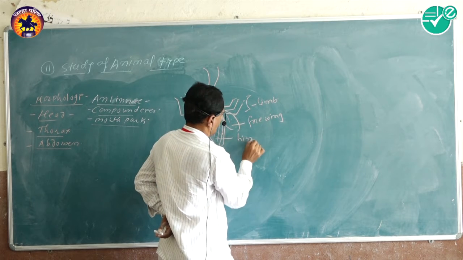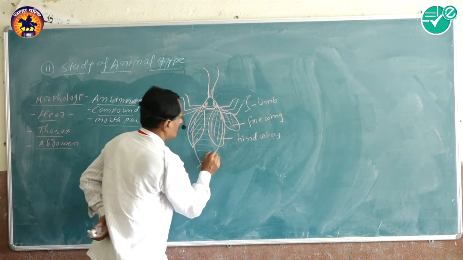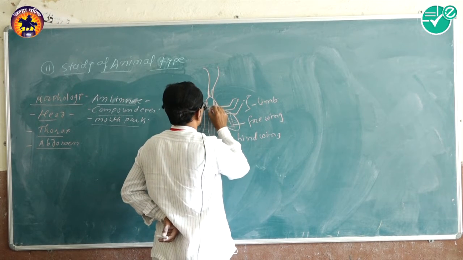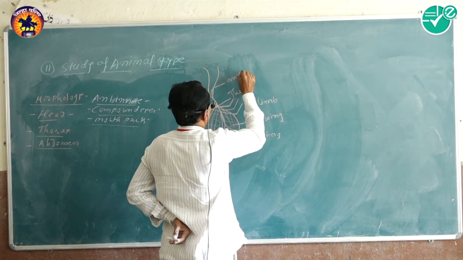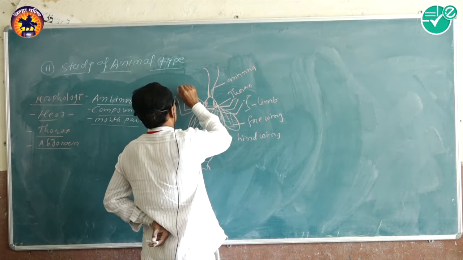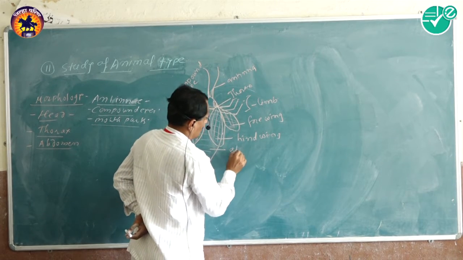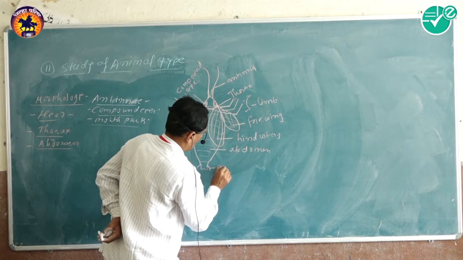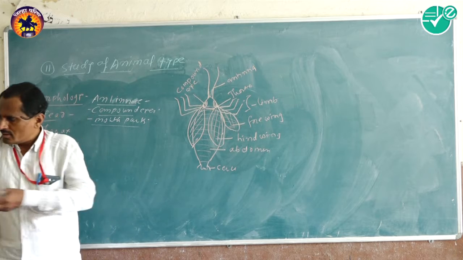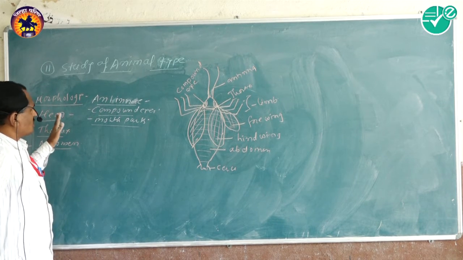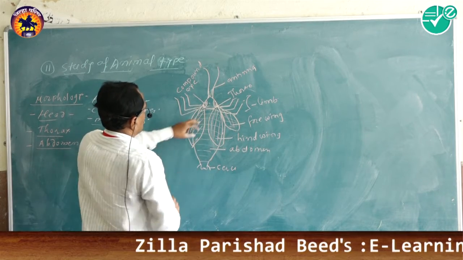Forewing, hind wing, thorax, antenna, compound eye, abdomen, cerci, etc. Morphologically, when we observe the cockroach, the body is divided into head, thorax, and abdomen.